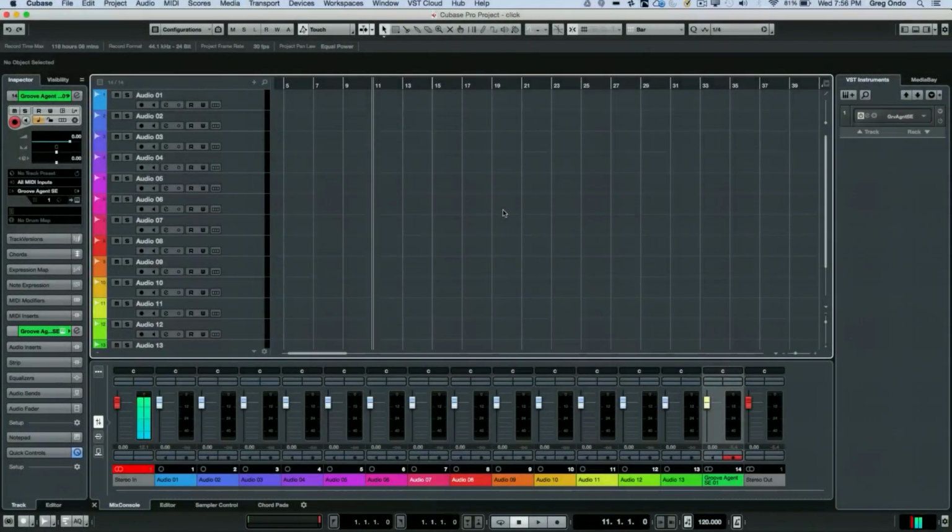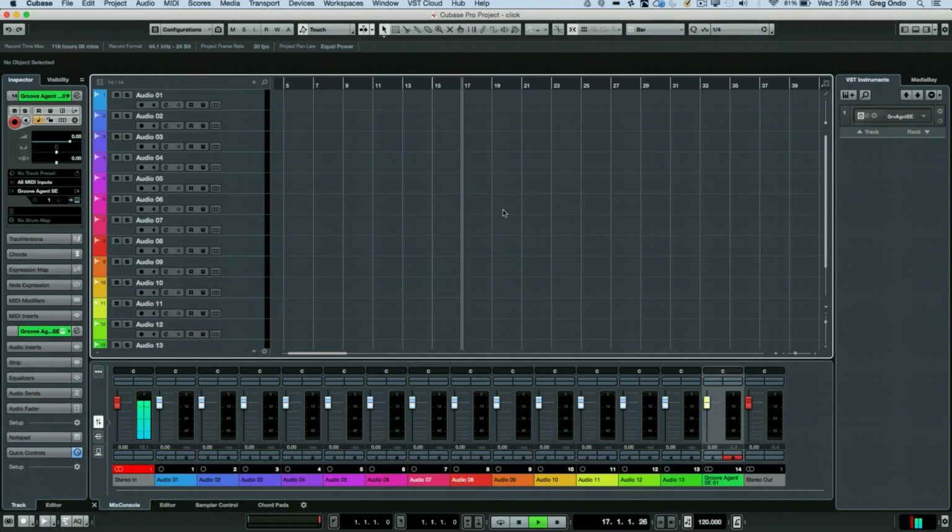Recently got an email from Doug in Los Angeles who's asking about how to change the default Cubase click track sample. So the default click track does a great job of slicing through many different mixes. It's great for drummers to listen to. It's not really in the way with different drum sounds.